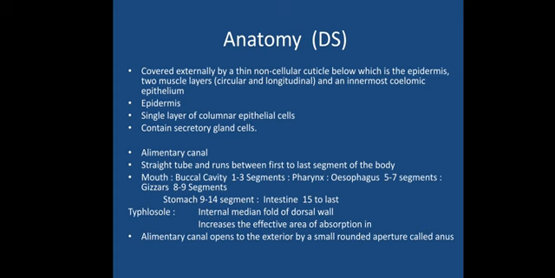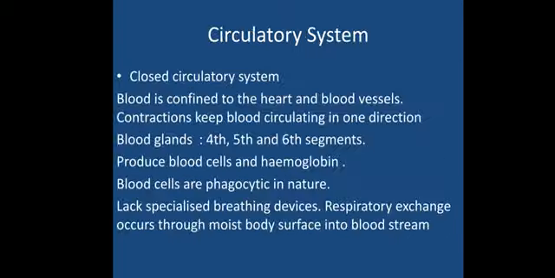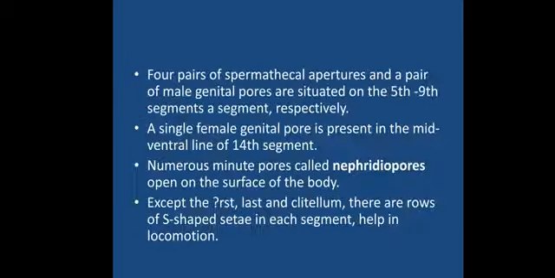Right from the beginning, it will be the mouth, which opens into the buccal cavity. The buccal cavity occupies 1 to 3 segments, and then comes the pharynx. The pharynx is a very short tubular structure, which is the junction between the buccal cavity and the esophagus. Now this esophagus extends up to the 5th to 7th segments, and after that a specific structure called the gizzard is found. The gizzard is present from the 8th to 9th segment.